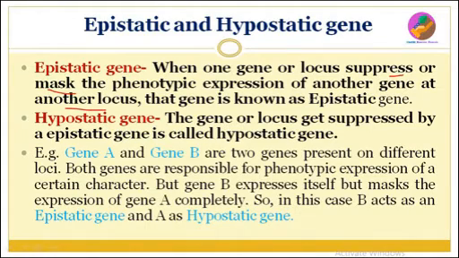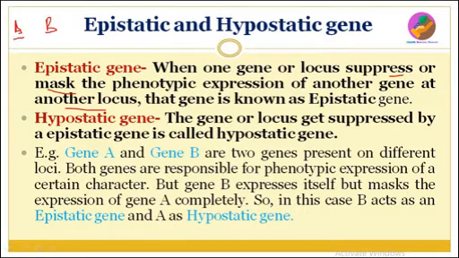So what we have to see here, if there are two genes, suppose gene A and gene B. Suppose gene A masks the expression of gene B, then it is called epistatic gene, or the concept is called epistasis. So gene A will express itself, but it will suppress, mask the expression of gene B. It is known as epistasis, or this particular A gene is known as epistatic gene.